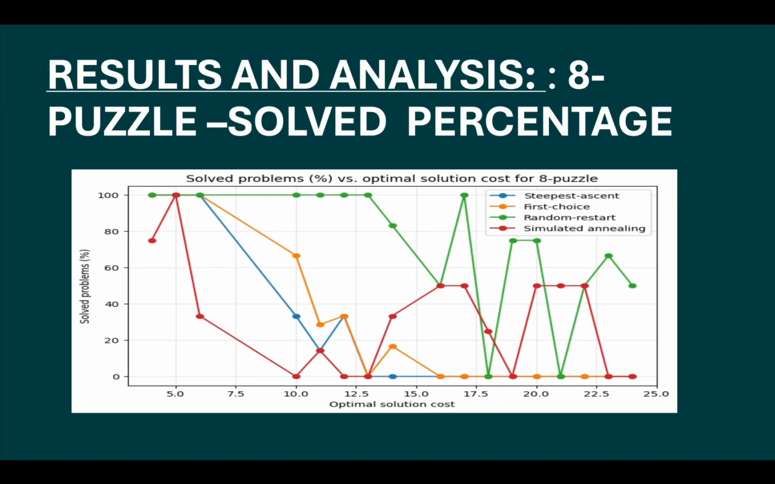The first figure shows the solve percentage for the 8 puzzle problem. We can see that the success rate decreases as the optimal solution cost increases. This makes sense because more complex puzzles will require more moves, so local search algorithms are more likely to get stuck before reaching their goal.